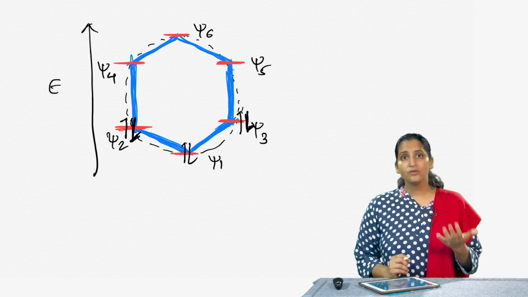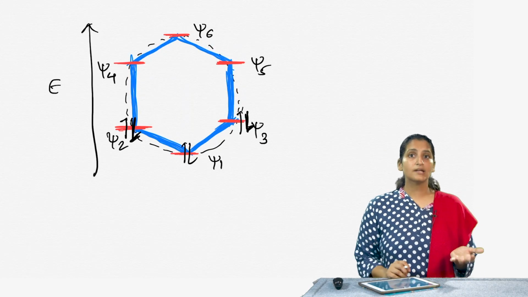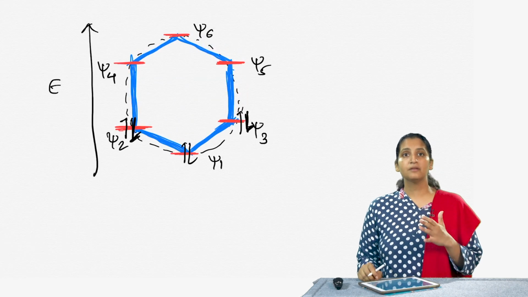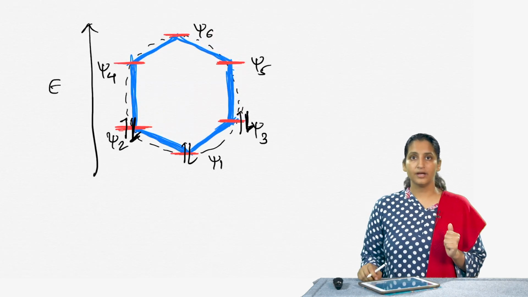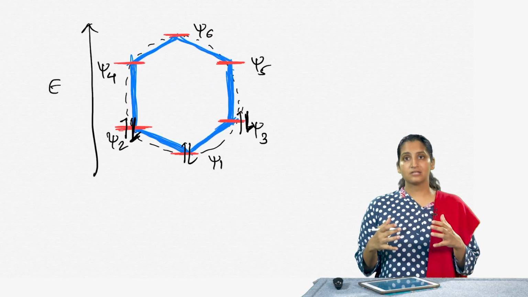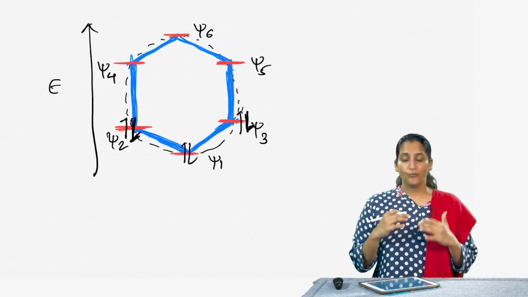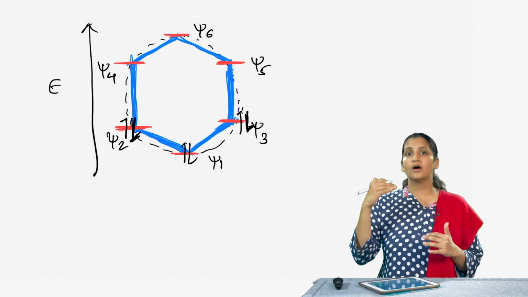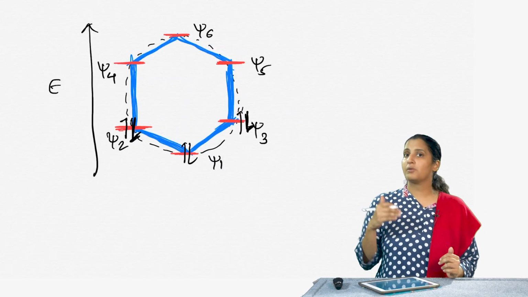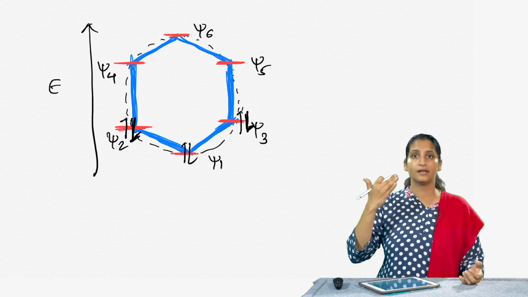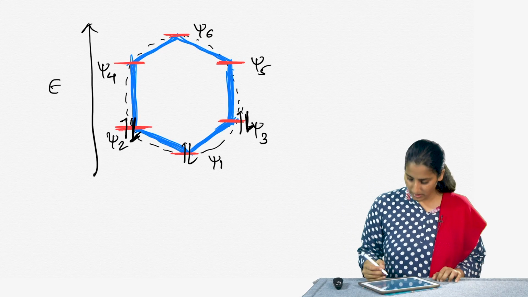Now, the horizontal diameter of this circle represents the energy of carbon p orbitals. So, any energy levels that are on this line are non-bonding, whereas all of those below the diameter are bonding molecular orbitals, and the ones above this line are anti-bonding molecular orbitals.